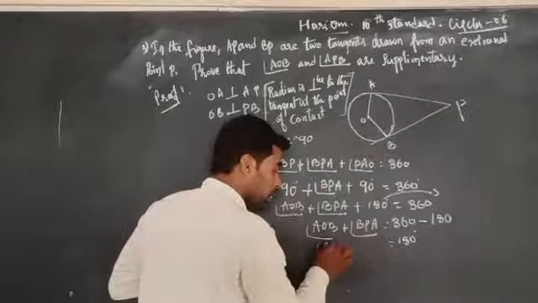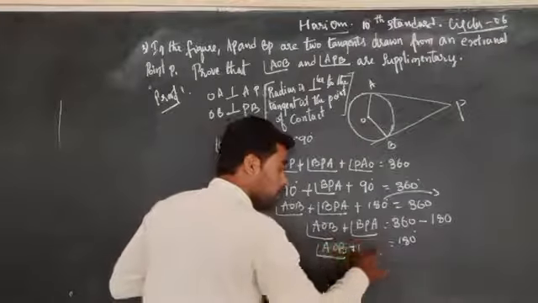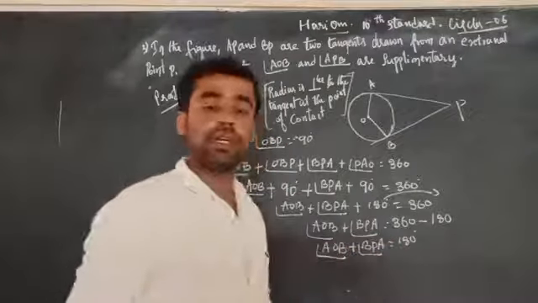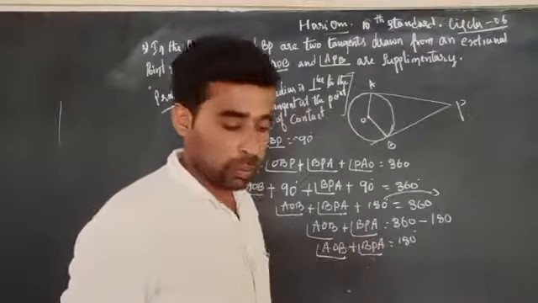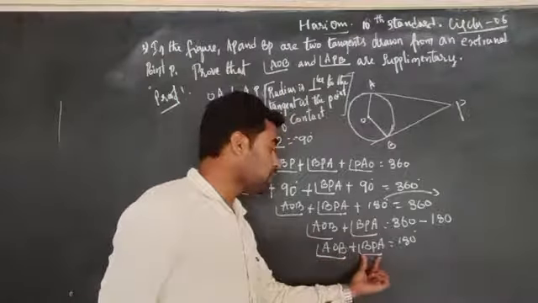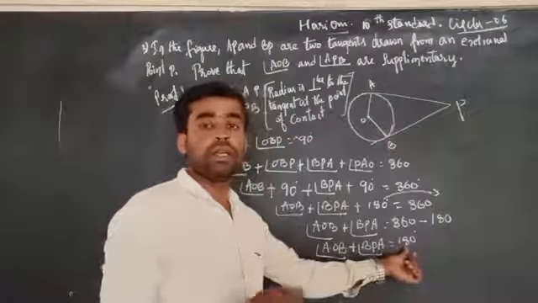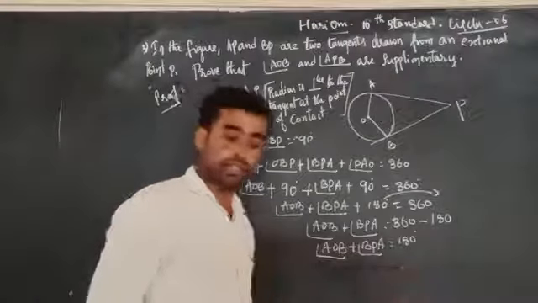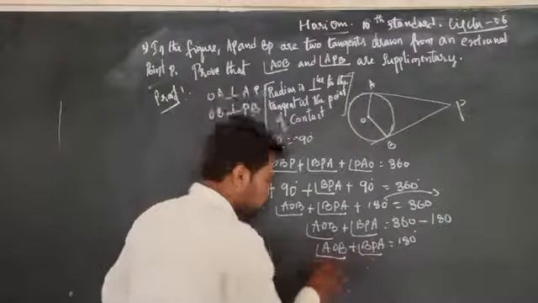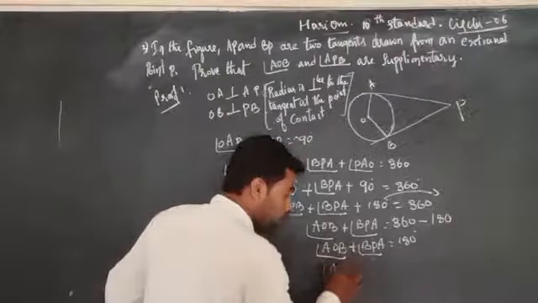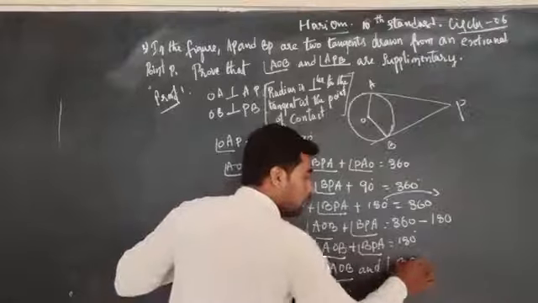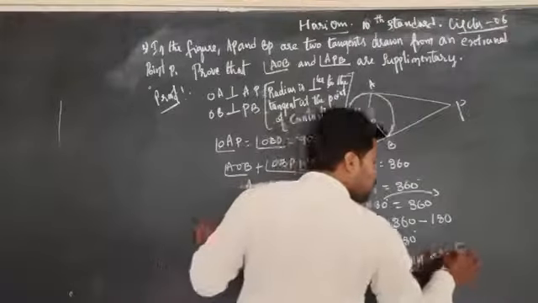Therefore angle AOB plus angle BPA is equal to 180 degrees. Now easily we can conclude that the sum of two angles is equal to 180 degrees. Hence these two angles are said to be supplementary angles. Therefore the angle AOB and angle BPA are supplementary angles.